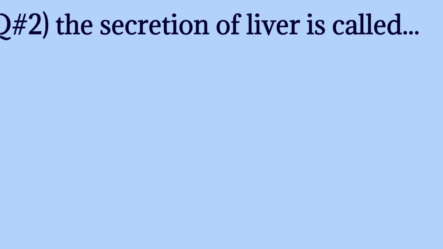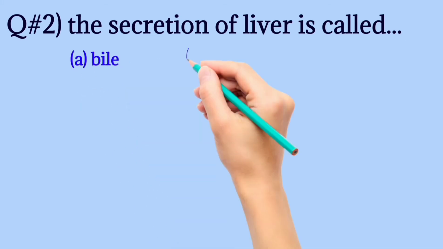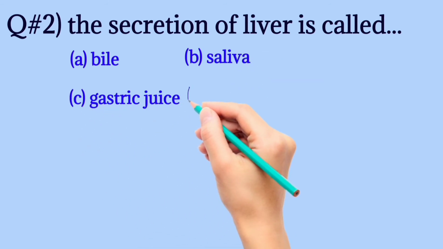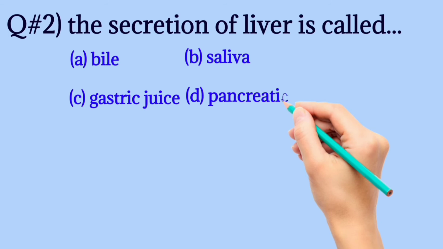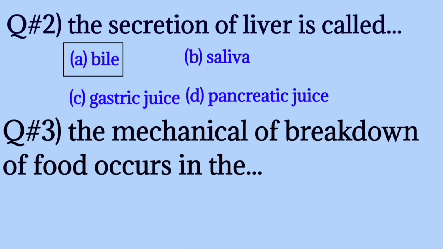Question number 2, the secretion of liver is called bile, saliva, gastric juice, pancreatic juice. The correct one is bile. The secretion of liver is called bile.